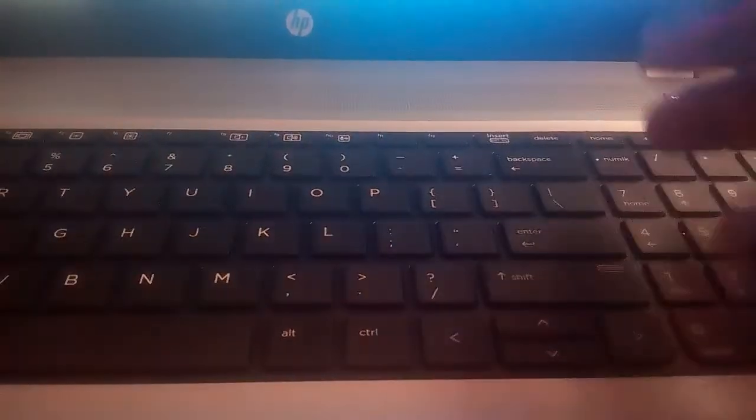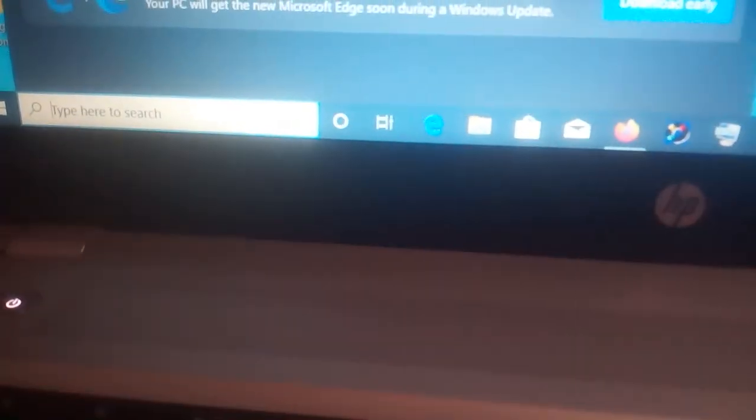Hi, if you are having challenges with the U, I, O, P, J, K, L, and M keys typing as numeric, this is the solution to that. This is what you get when the caps lock is on. Then the U, I, O, P, J, K, L, and M, they are numeric.